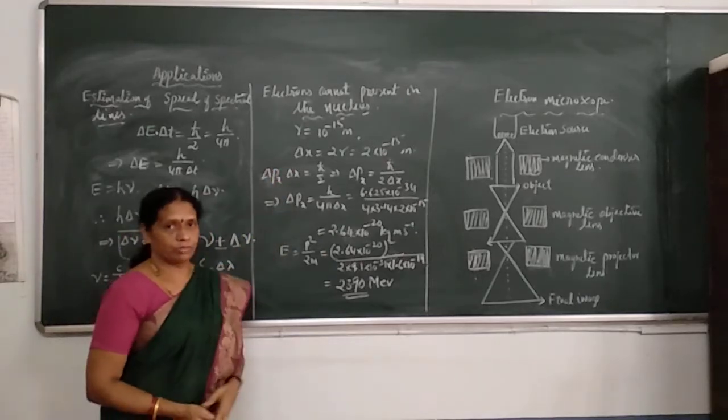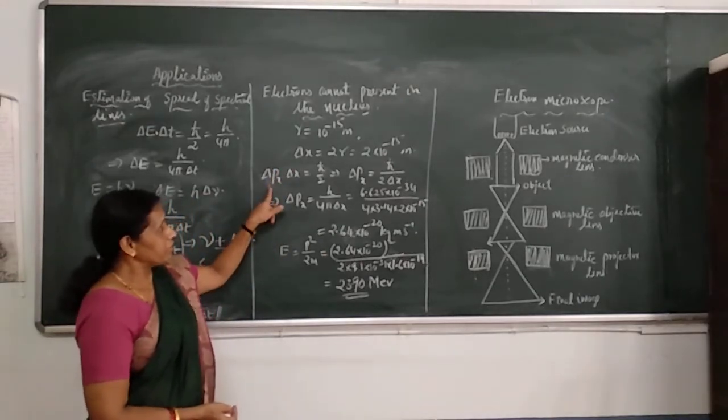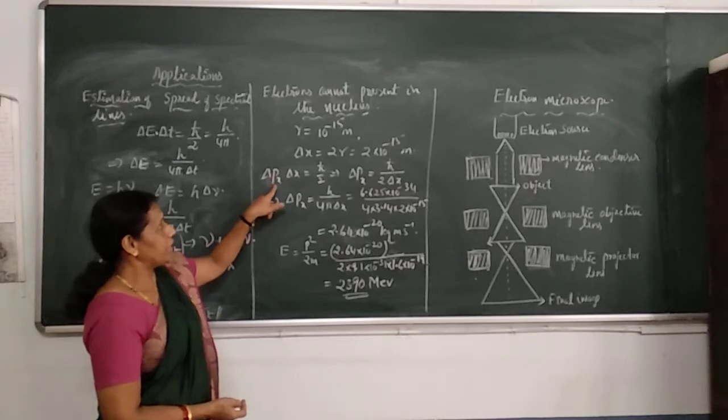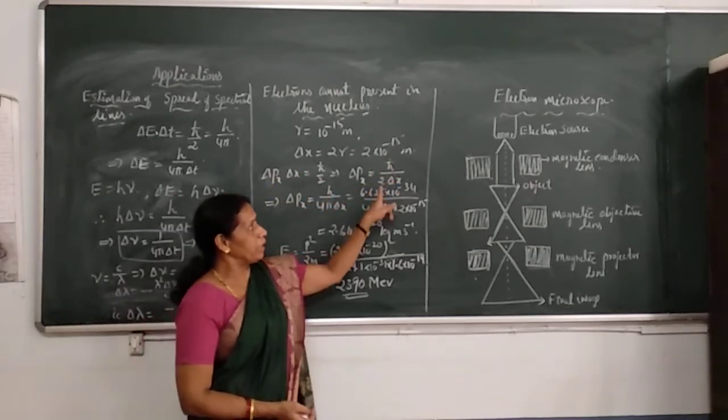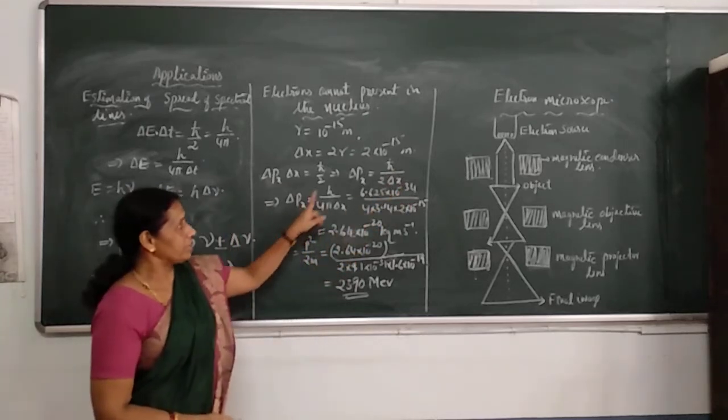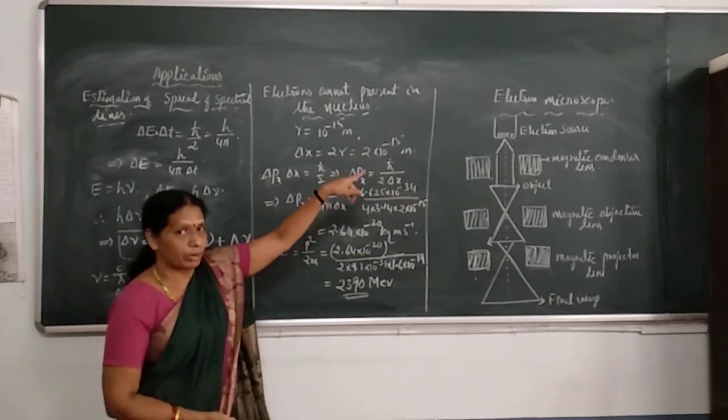Now, the uncertainty principle is delta Px, delta x is h bar by 2. From this, delta Px is h bar by 2 delta x, or delta Px is h by 4 pi delta x, since h bar is h by 2 pi.